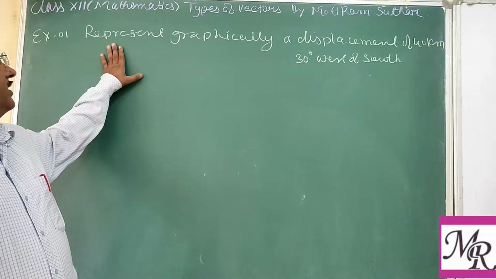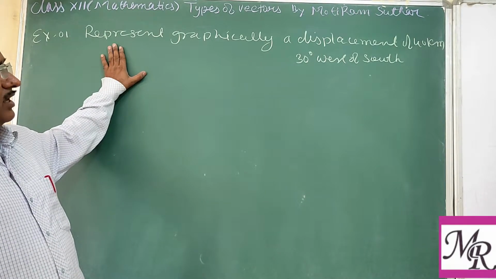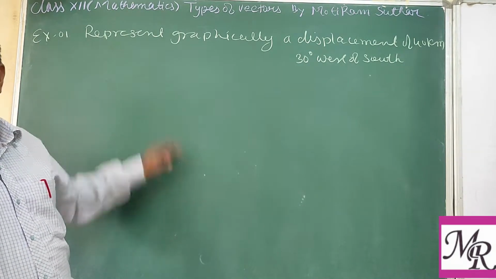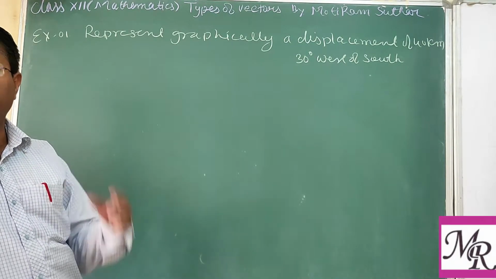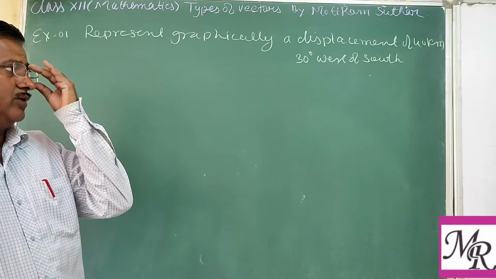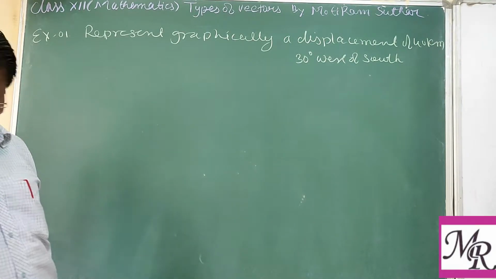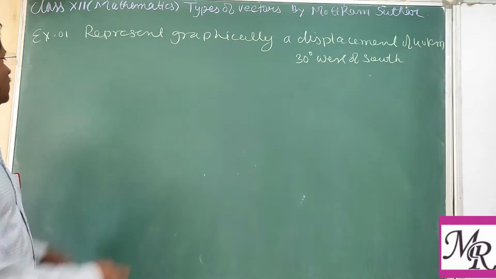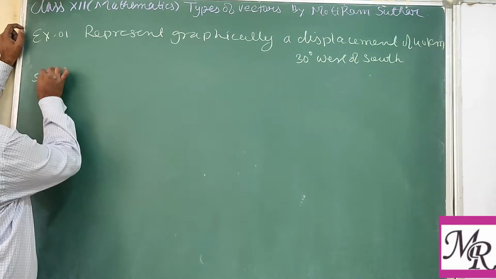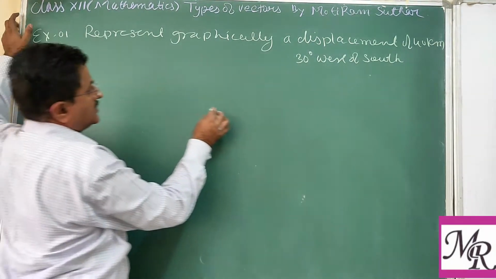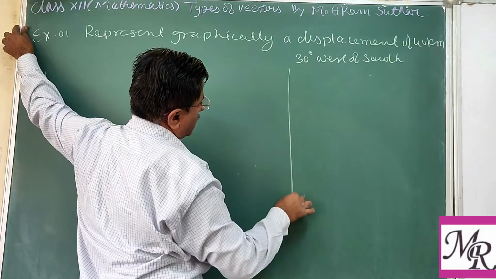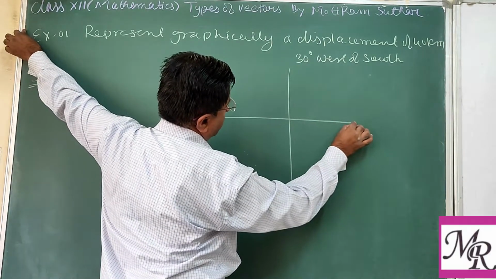So represent graphically a displacement. Now the word displacement is given, that's why it has direction as well as magnitude. Clear? Of 40 kilometer.